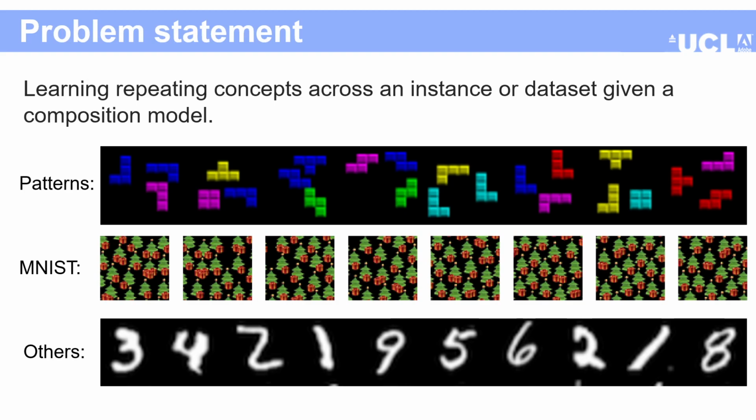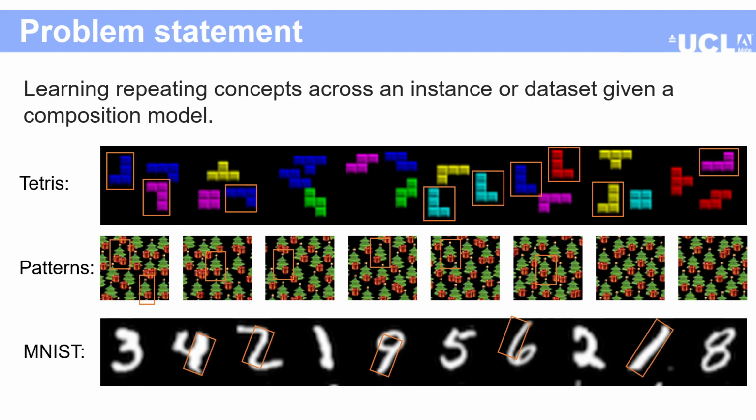To formalize the problem statement, given a single or multiple instances of a signal, for example, like the images shown on the screen, and a composition model, for example, we can use 2D alpha blending as the composition model for images. We want to learn what the recurring elements in the data are and how and where they repeat. For example, in the case of Tetris images, we want to find the repeating primitives, their color, and the rotation in a given instance. Similarly, it would be the tree and present in the pattern example, or the strokes in the MNIST dataset.